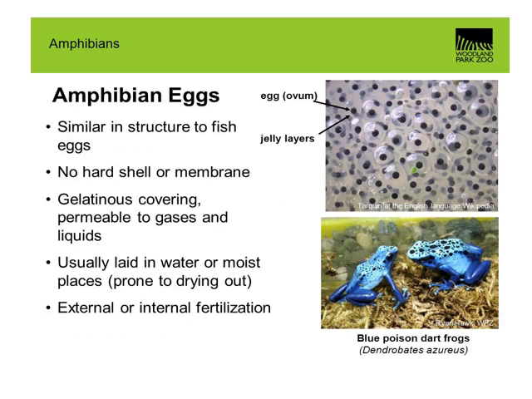The amphibian egg is similar in structure to a fish egg, with no hard shell or membrane cover. A gelatinous covering is there that is permeable to gases and liquids, and it is usually laid in water or moist places that are prone to drying out. External or internal fertilization is there. So you can see the eggs in the jelly layer, and blue poison dart frogs lying near each other.